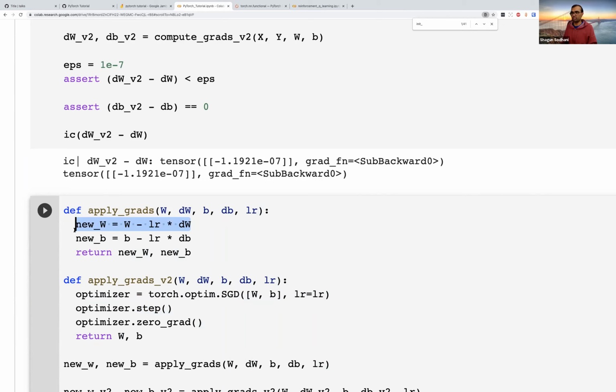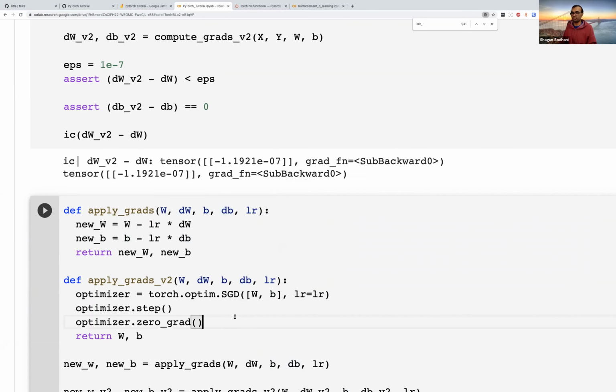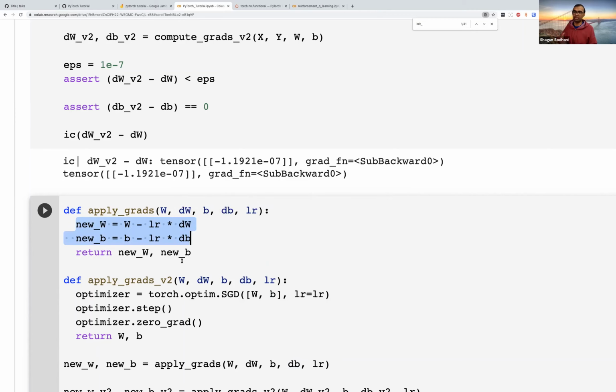There are two benefits of using an optimizer. The first benefit, which is probably more obvious here, is that imagine instead of just W and V, I had, I don't know, 100 different weights and biases or 100 different parameters. In that case, I would be writing 100 different statements in the apply grad function, whereas with apply grad V2, nothing really would change. I would just pass whatever number of extra parameters I have here, and everything else would remain the same. The other benefit, which is more subtle, is that it is very straightforward to implement an SGD update. But if you wanted to implement an SGD update with momentum, or an Adam update, or an AdaGrad update, or so on, then things become more involved.